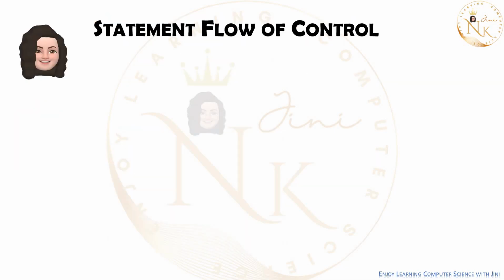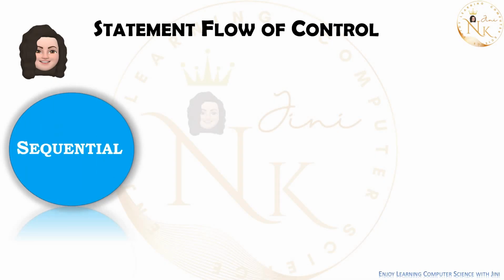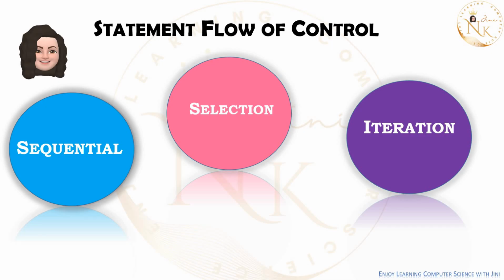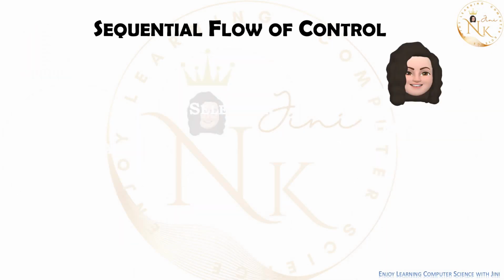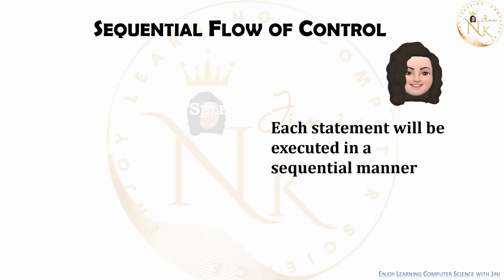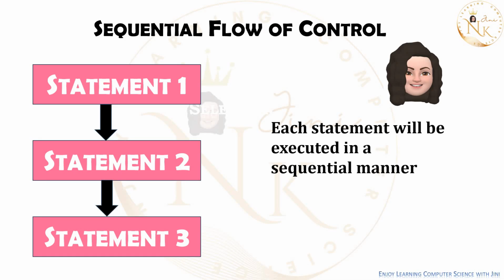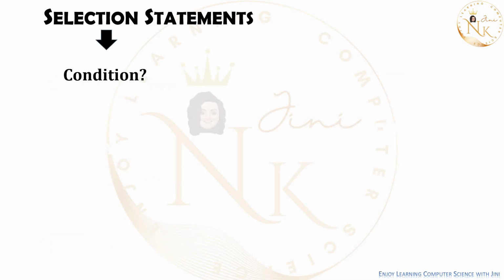Now how will the statement flow of control work? For example, if in a program there are 10 to 15 statements, how will the flow of control work? We have sequential, selection and iteration. First one is sequential flow of control. The order in which statements are executed is the flow of control. Each statement will be executed in a sequential manner, one after the other. Statement 1, then statement 2, then statement 3 and so on. So this is sequential flow of control.